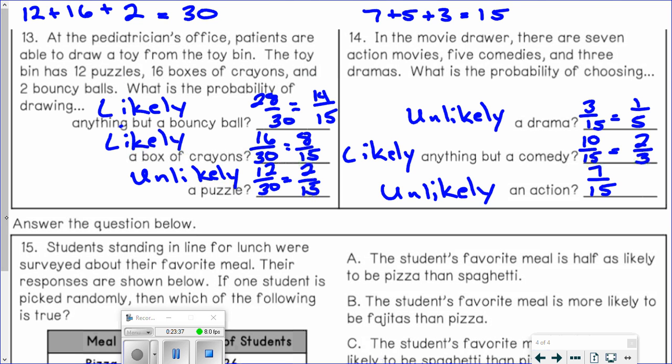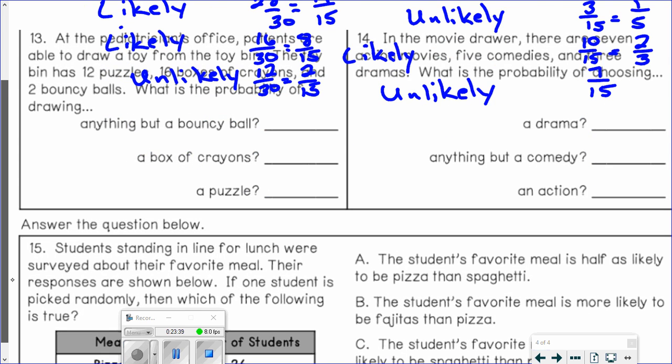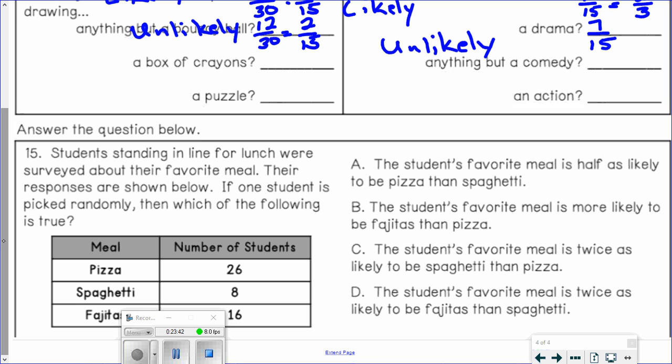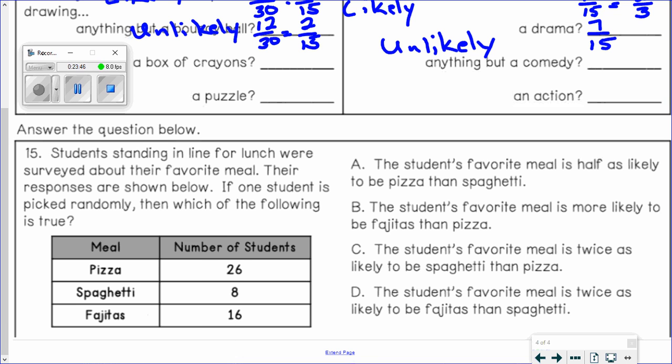All right, last piece here. Whoops. I dragged the wrong thing. Let me move this out of the way. Students standing in line for lunch were surveyed about their favorite meal. Their responses are shown below. If one student is picked randomly, then which of the following is true? So 26 students said their favorite meal is pizza, 8 said spaghetti, and 16 said fajitas.